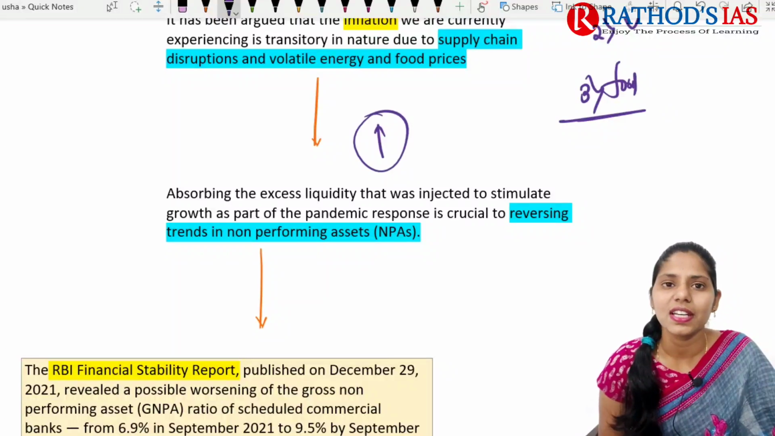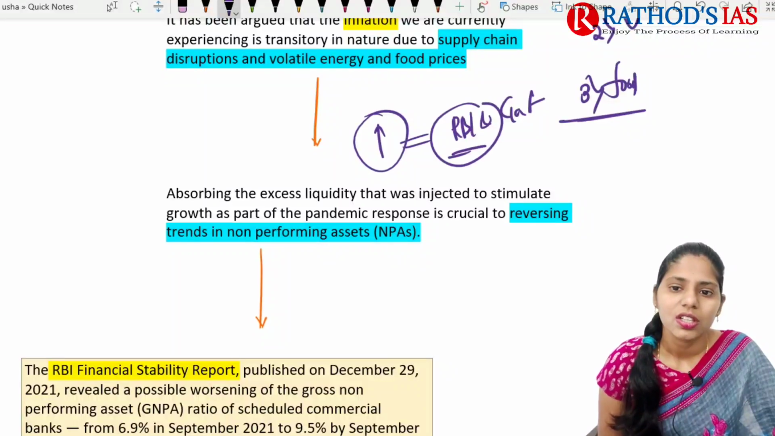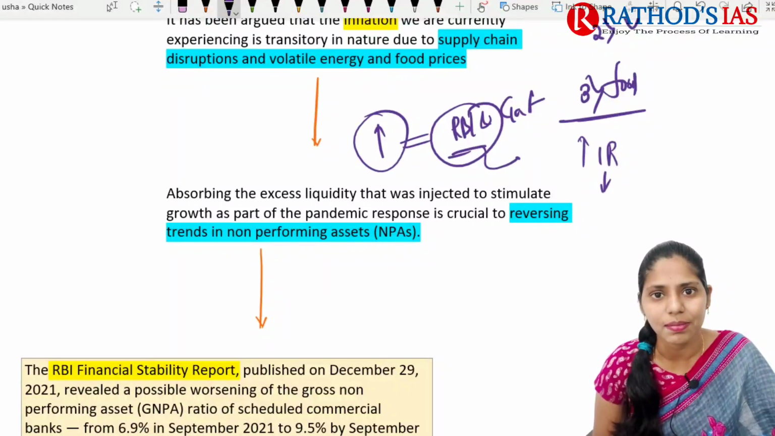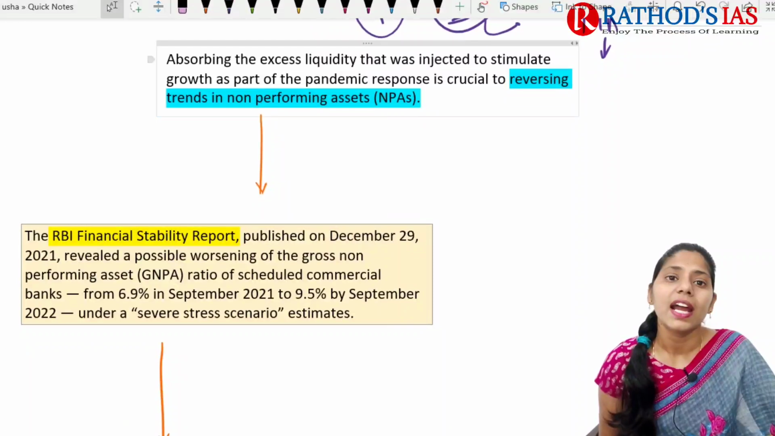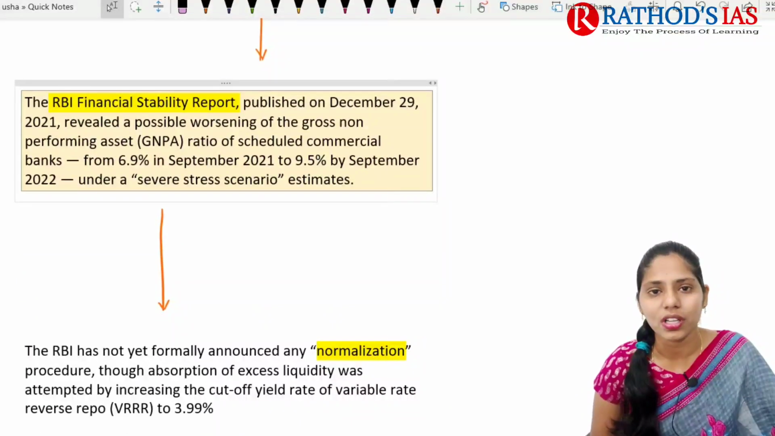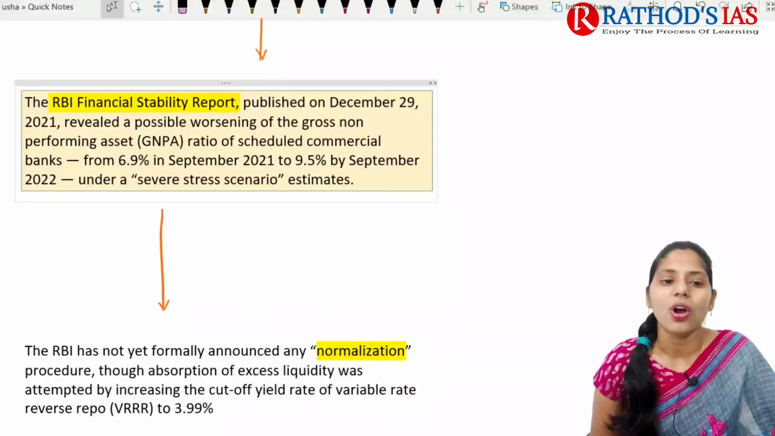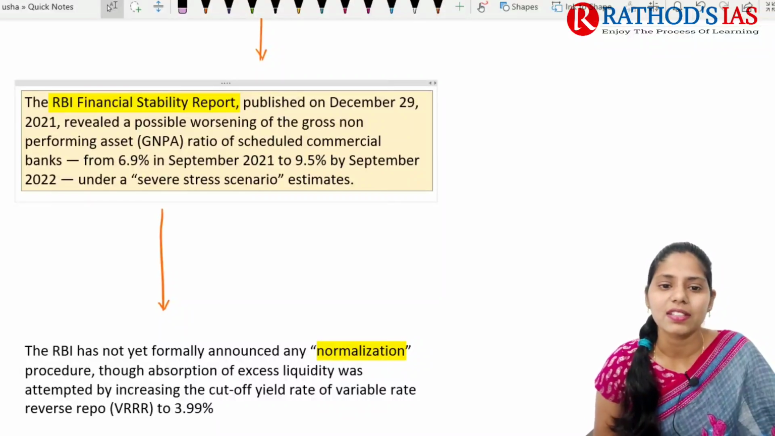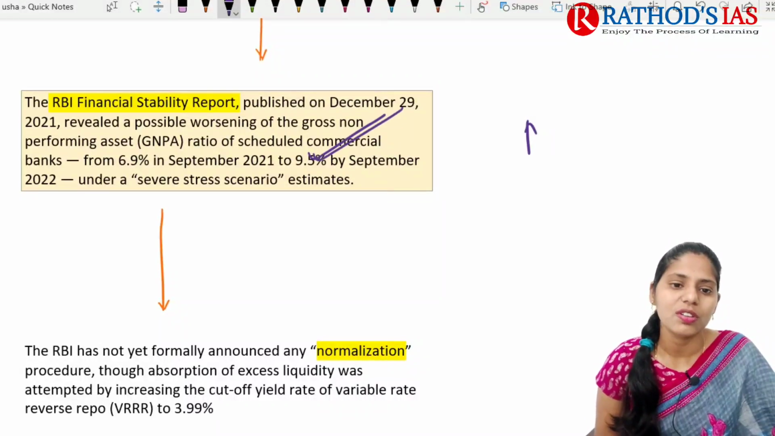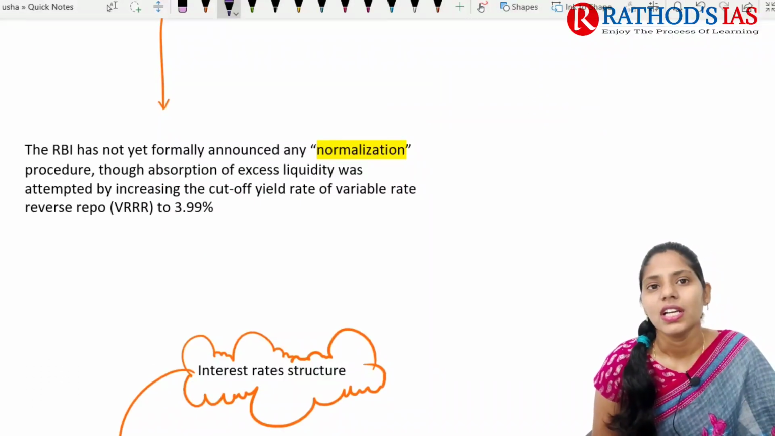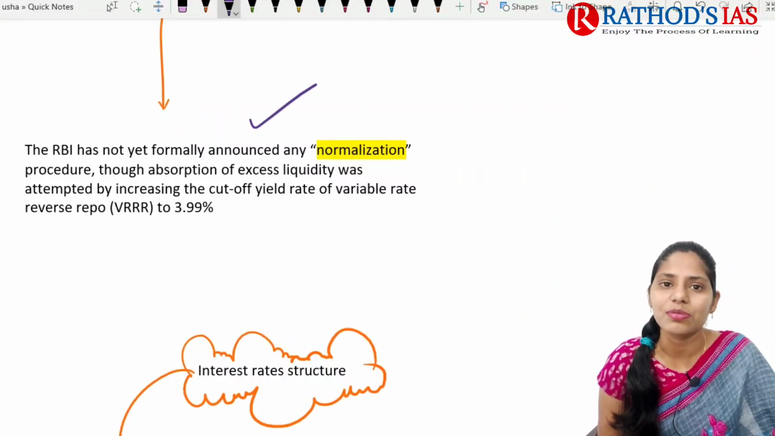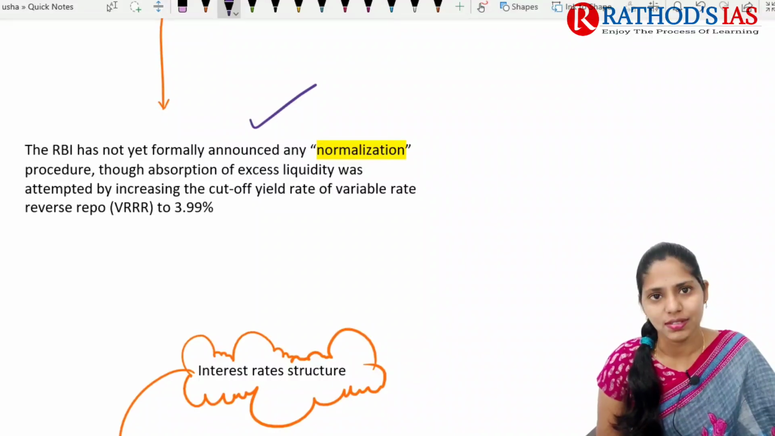Whenever inflation is seen in the market, the RBI and the government need to take some steps. The RBI needs to increase interest rates so that the excess liquidity seen in the market will be absorbed. Recently the RBI Financial Stability Report said that the gross non-performing asset ratio, especially in scheduled commercial banks, is going to rise. This is one important estimate. And the RBI has not yet formally announced any normalization procedure regarding absorption of excess liquidity in the market.